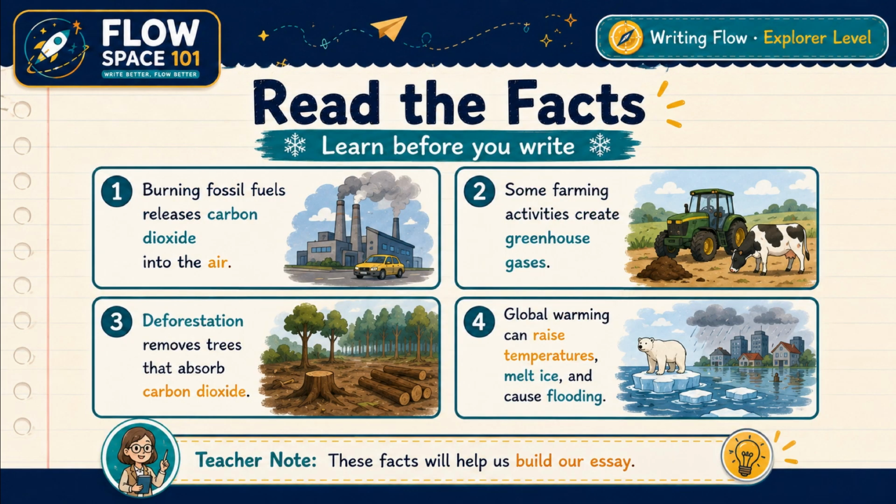Before we write, let's read and understand some facts. Fact number 1. Burning fossil fuels releases carbon dioxide into the air. Fact number 2. Some farming activities create greenhouse gases. Fact number 3. Deforestation removes trees that absorb carbon dioxide. Fact number 4. Global warming can raise temperatures, melt ice, and cause flooding. These facts will help us build our essay. Good writers use facts before they write.